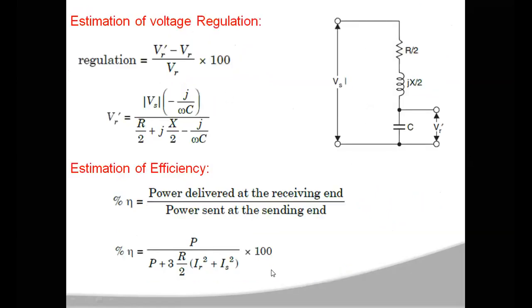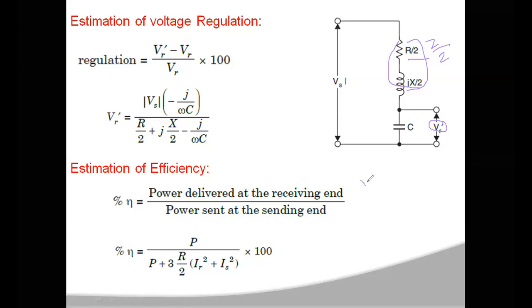So you see in this network also we have represented the same. First you have Z by 2, the first part of Z by 2, which is R by 2 plus j X by 2. That will be in series with your capacitance, and the voltage across this will be VR dash. So this network is drawn under the no load condition. Now if you consider all in series, you can apply the voltage division rule.